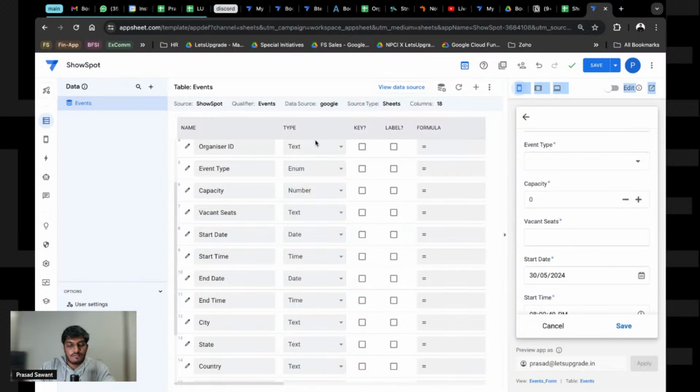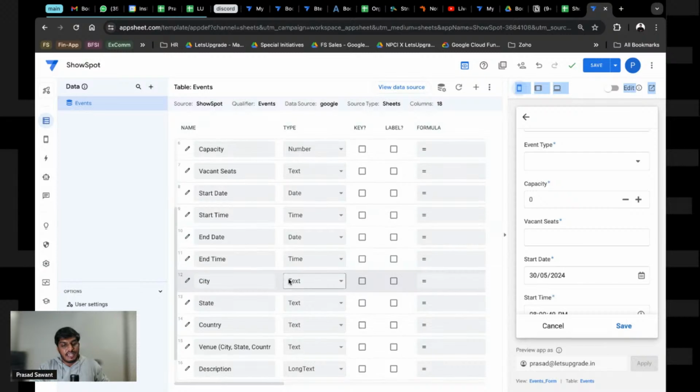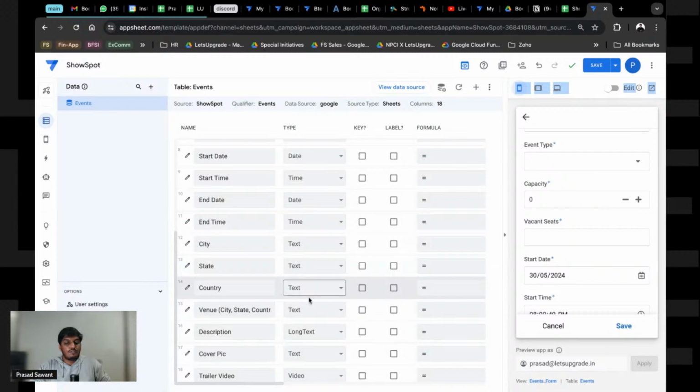Let me know if this view is clearly visible to you. I just zoomed out a little bit. If you guys on YouTube can see this. See, then we have date, start date, that is date. Then we have start time, that is time. Then city is going to be text. This is going to be text. This is going to be text.